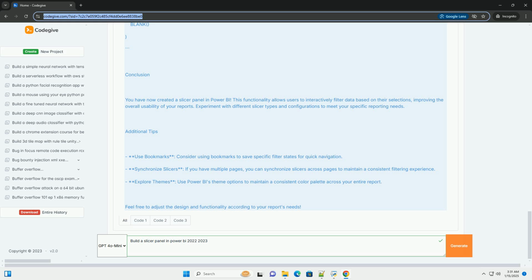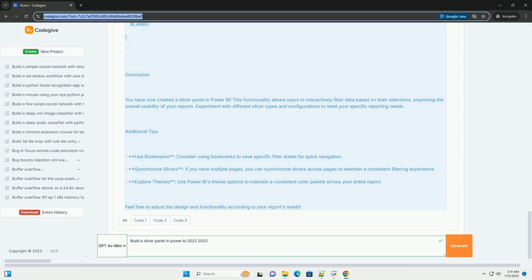Conclusion. You have now created a slicer panel in Power BI. This functionality allows users to interactively filter data based on their selections, improving the overall usability of your reports. Experiment with different slicer types and configurations to meet your specific reporting needs.